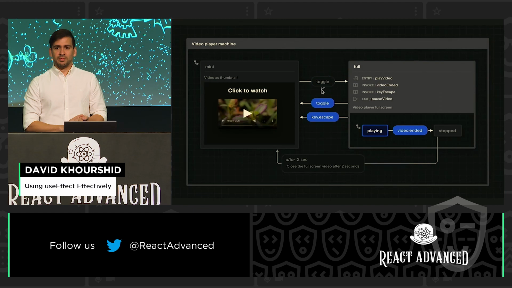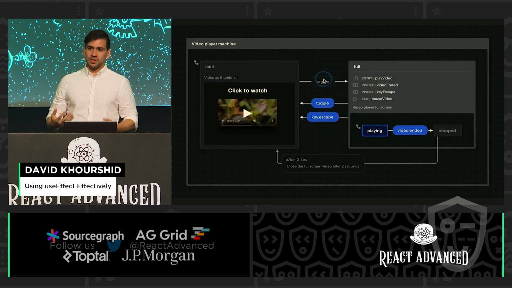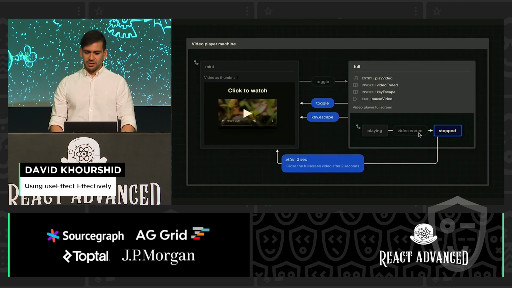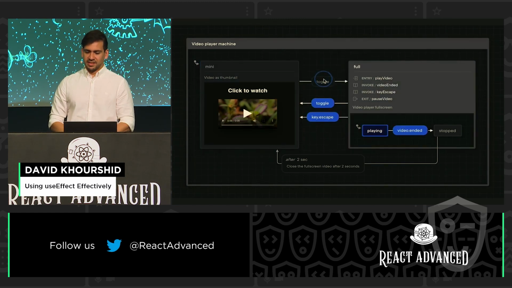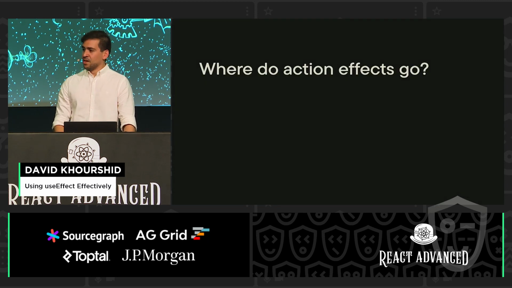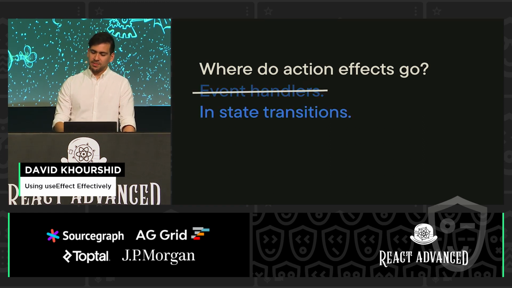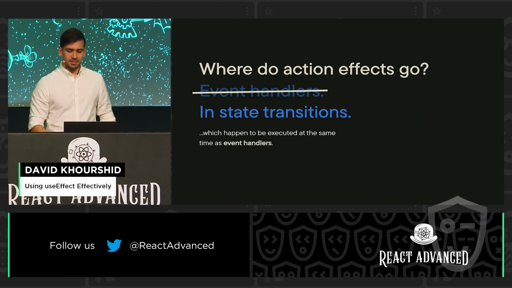And so I really like this because it really gives you a visual way and a declarative way of thinking about all of your effects without having to tangle your mind and think, okay, when is this effect going to execute? I have absolutely no idea. So this is just my way of telling you, start looking into state machines, because state machines are purpose-built for declaratively expressing all of these types of effects. So in summary, or not summary, but where do action effects go? Not really event handlers, but technically they do go in state transitions, which happen to be executed at around the same time as event handlers.